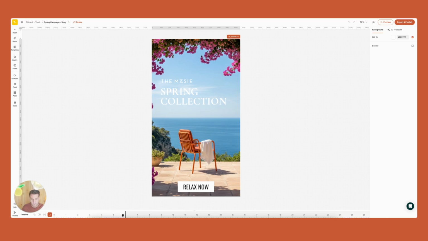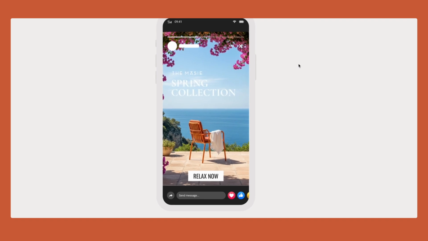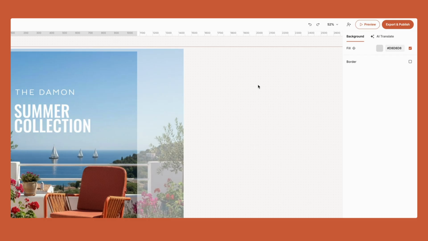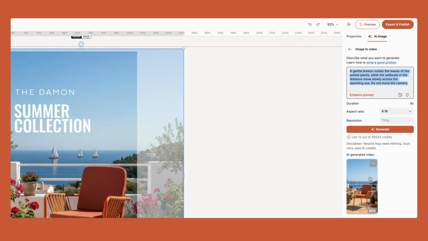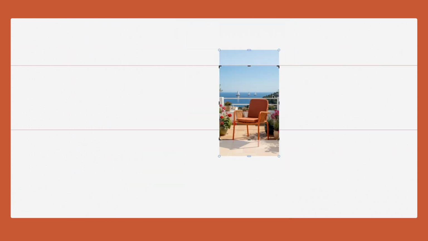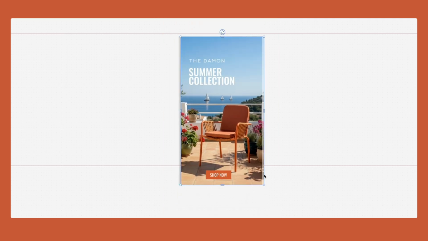You see here the animation of the leaves with the little bougainvillea, and then the reflection here, the shadows. This is really adding a little bit of life, and this is making the animation look very natural. Very quickly I was able to generate something that looks stunning. So now let's look at the video that it has generated. I'm gonna go back to image to video and I can see here the video that this generated. This is actually scaled up here. So I'm going to do this and scale it down and preview our little animation.